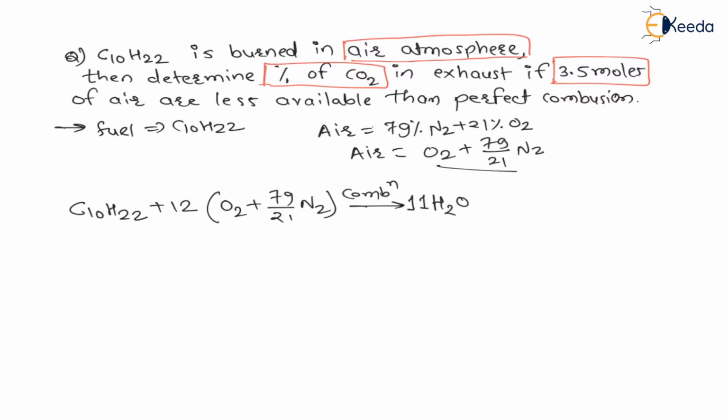Now for this reaction, total 11 oxygens are used, total 11 O are used, right? Now total oxygens available, can you see here, 12 into 2, that is 24, and from this 24, 11 have gone for the water, right?